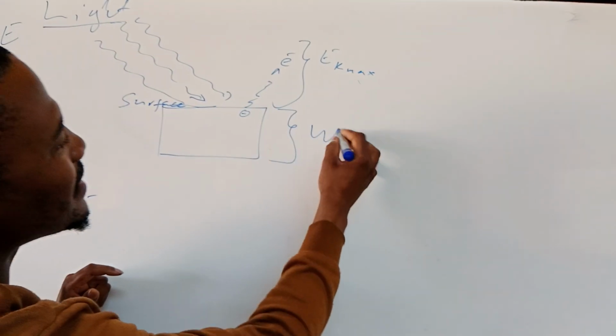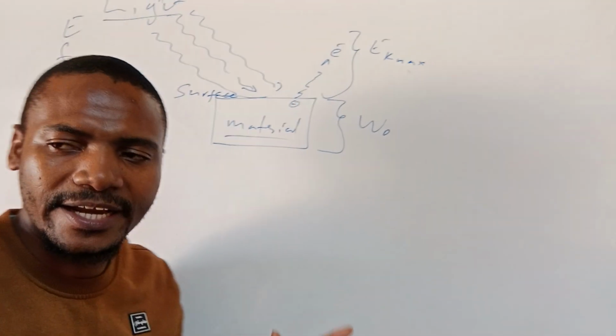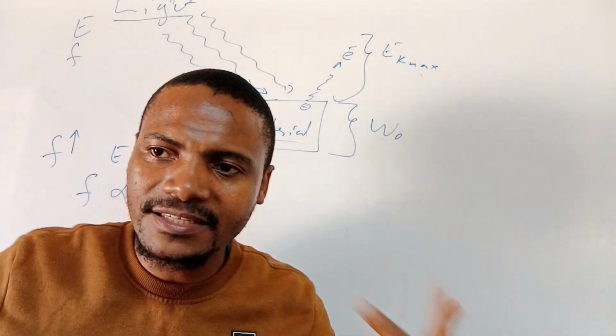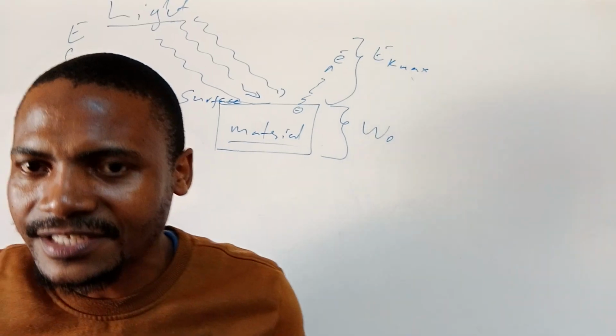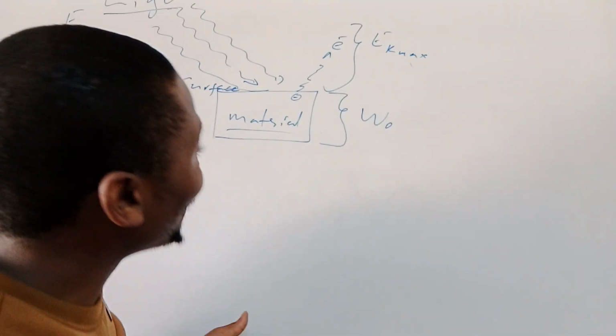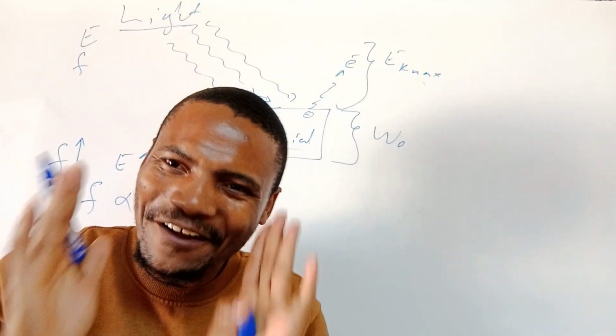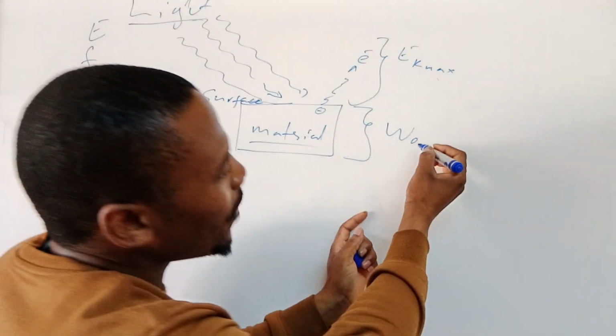Once again, we must remember every material, whether it's gold, platinum, silver or bronze, has got its own work function. What is work function?